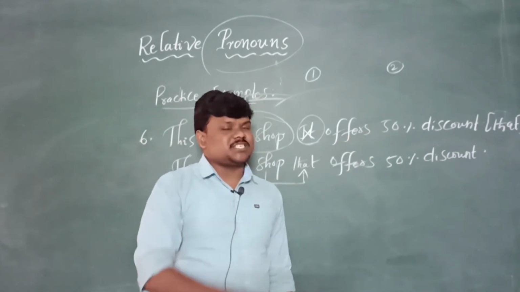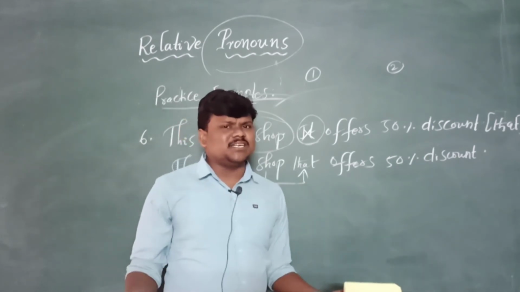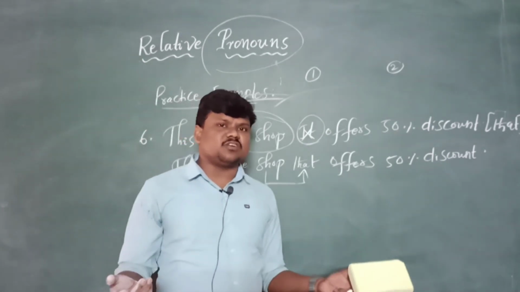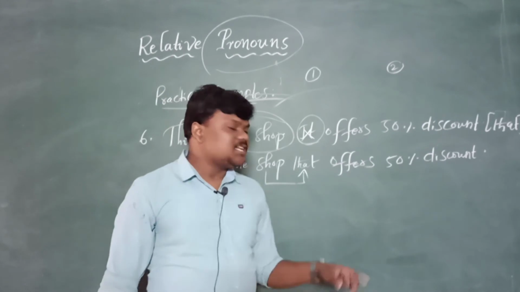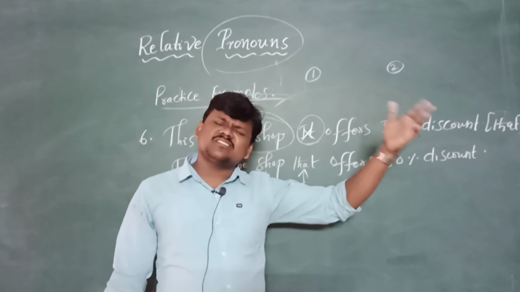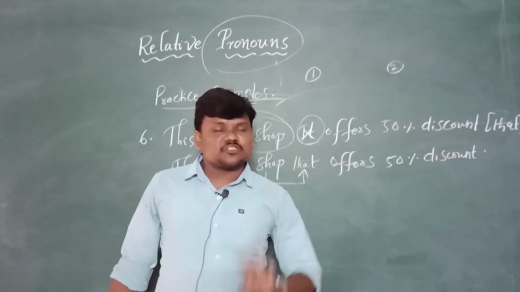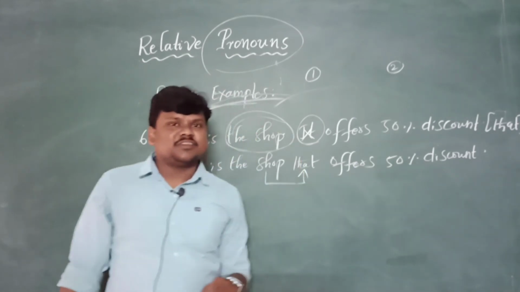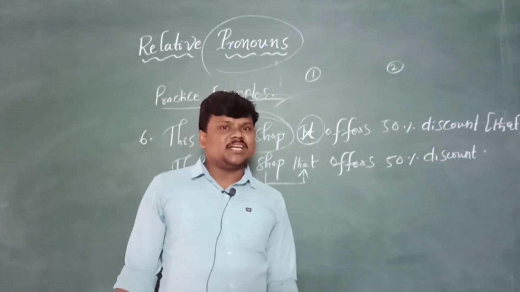If you don't have clarity and are confused about which shop offers 50% discount, then you can use which. I think this is the shop which offers 50% discount. If you are not sure about that shop, if you forgot the shop which offers 50% discount, you can use which.